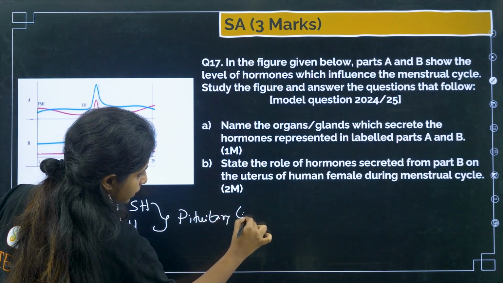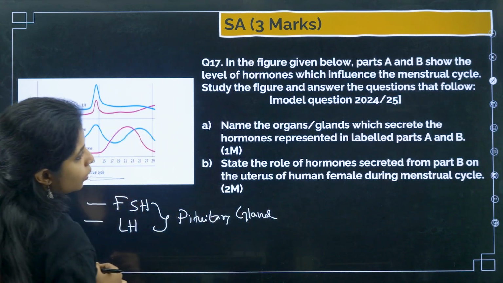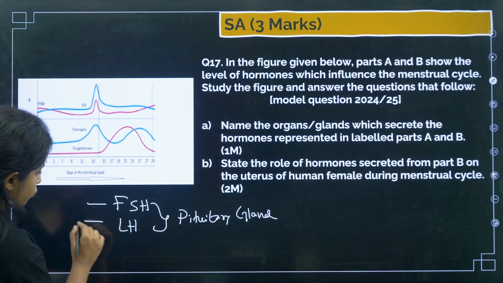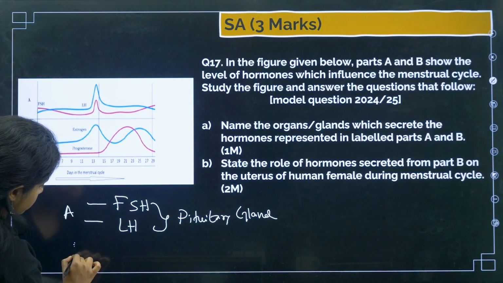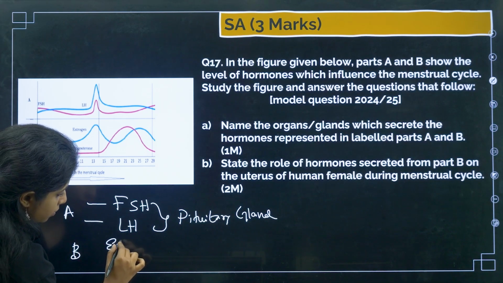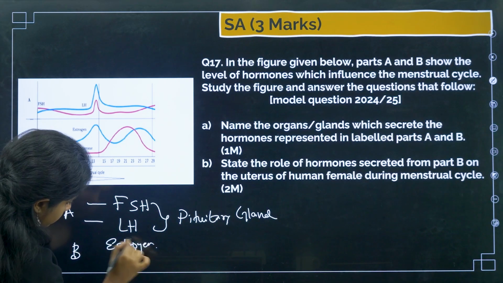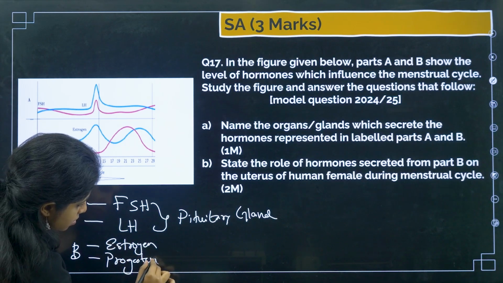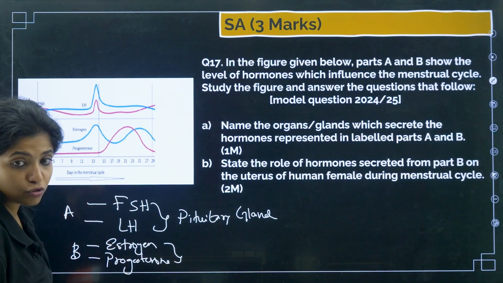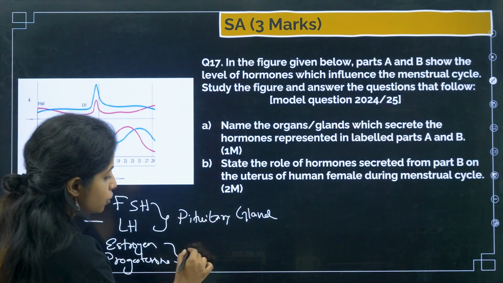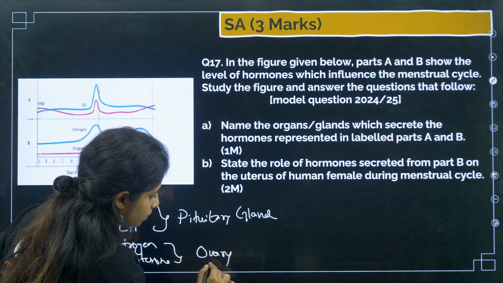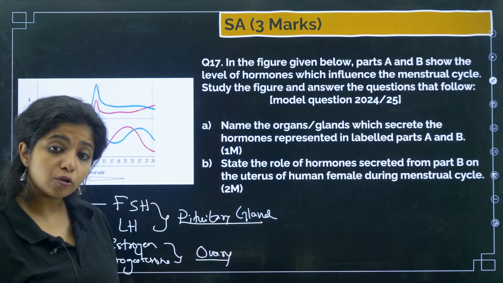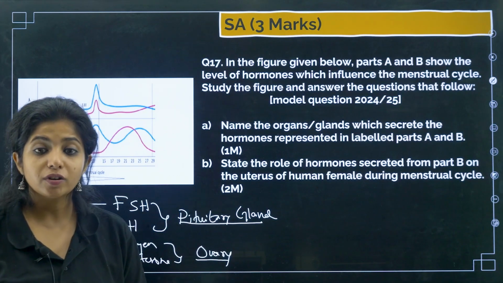pituitary gland. Now you have estrogen and progesterone in B. Estrogen and progesterone are being released by whom, children? Do you know? It is being released by the ovary. So before pregnancy it is released by the ovary. During pregnancy, it is also released by the placenta.